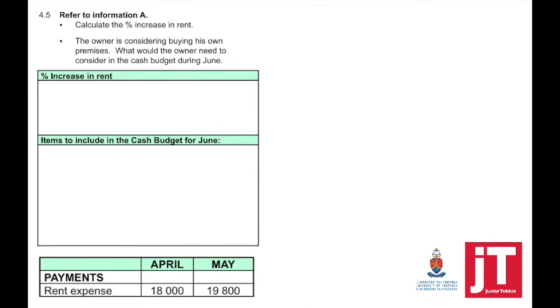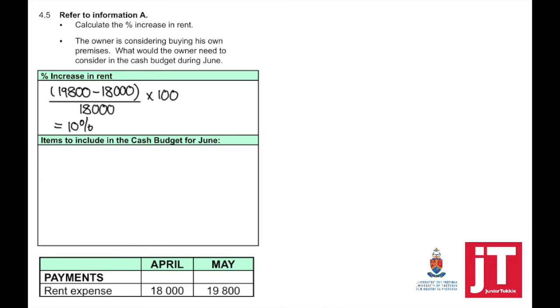Question 4.5. Refer to information A. Calculate the percentage increase in rent, and the owner is considering buying his own premises. What would the owner need to consider in the cash budget during June? So if we look now at the cash budget, the payments, the rent expense, it increased from 18,000 to 19,800. So to find out the percentage, take 19,800 minus 18,000 divided by 18,000 times 100. It means that the rent increased with 10%.